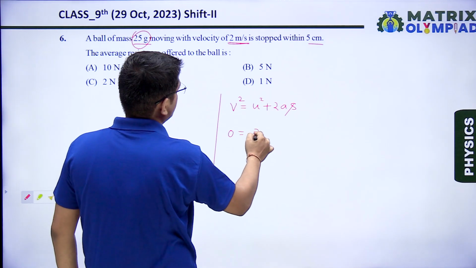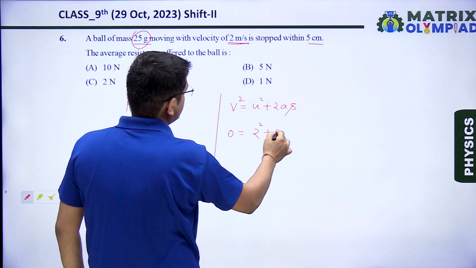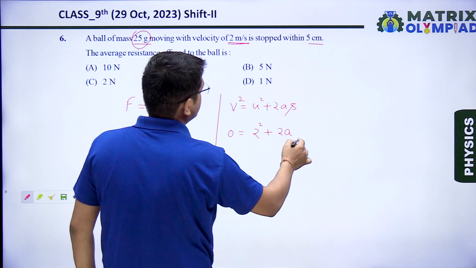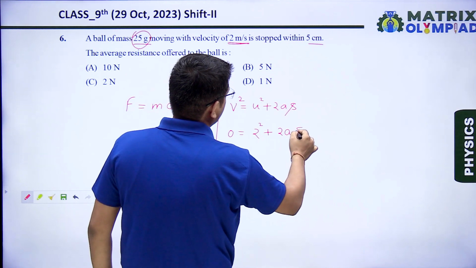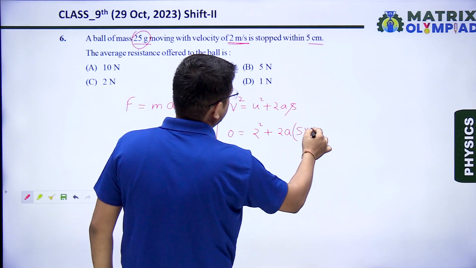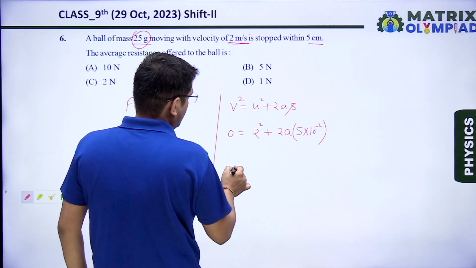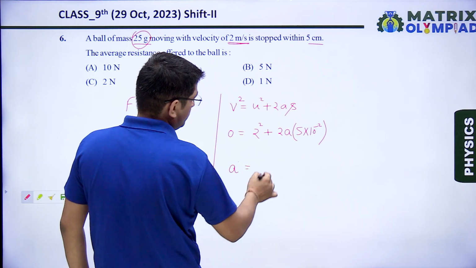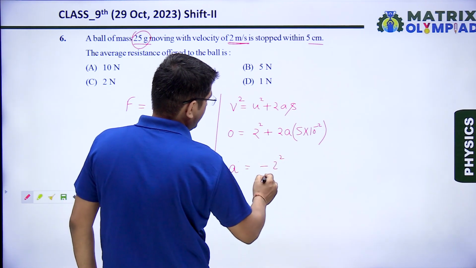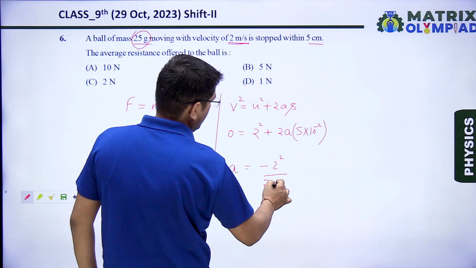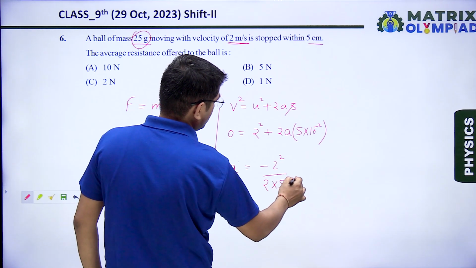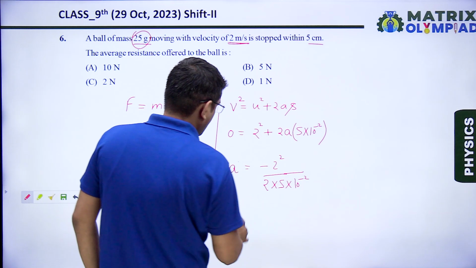Initial velocity is 2, so 0 equals 2 square plus 2A, and the distance is given 5 centimeter. So I am converting it into meters, 5 into 10 to the power minus 2. From here we can see A is equals to minus 2 square divided by 2 into 5 into 10 to the power minus 2.